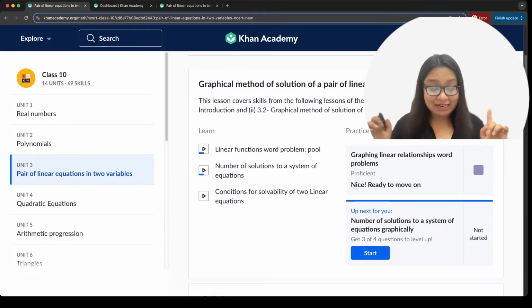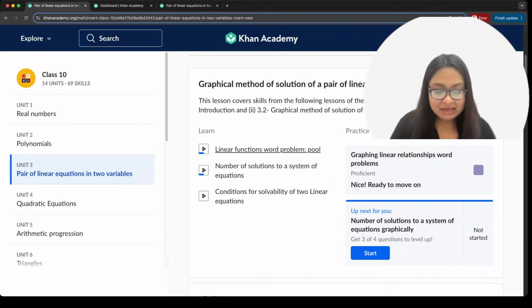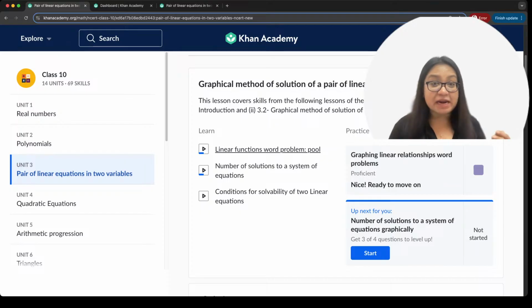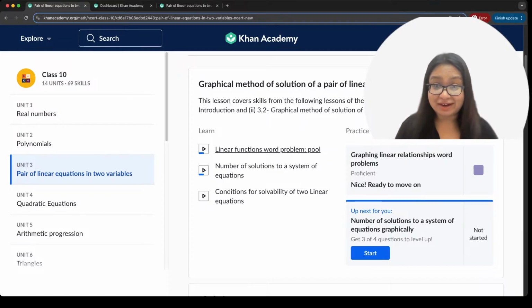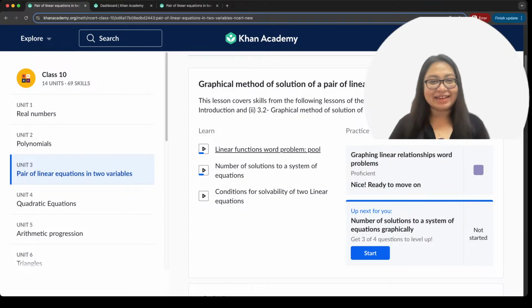Let's take a look at a very cool video out here. Linear equations word problem, made by Sal Khan, who is the founder of Khan Academy. So let's go ahead and take a look at this.